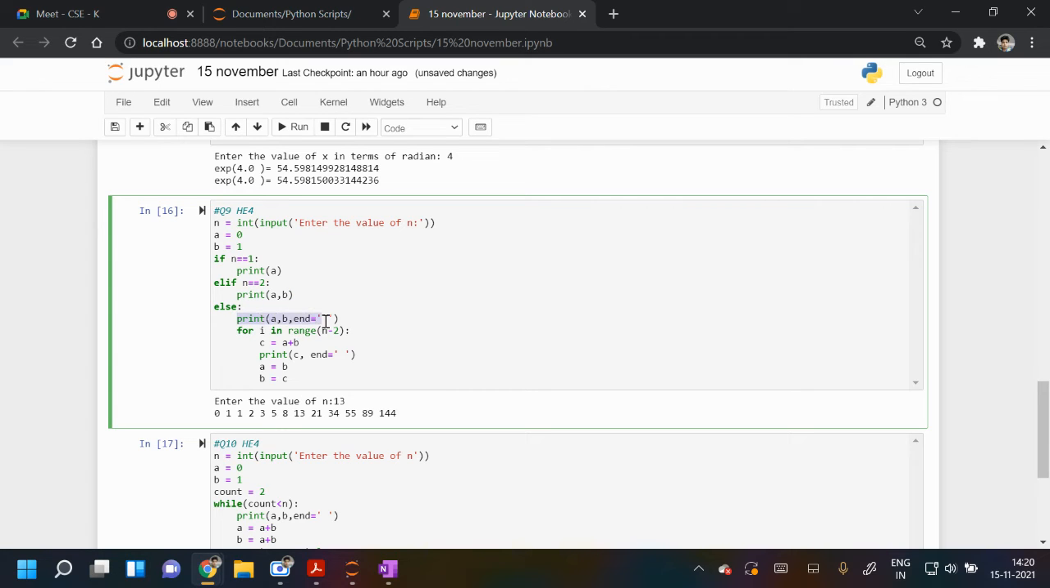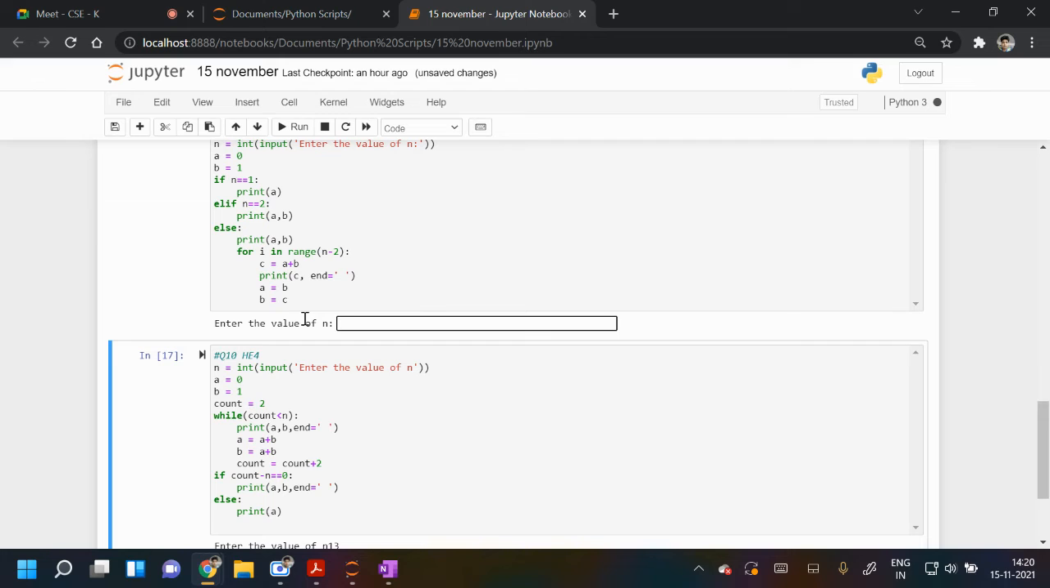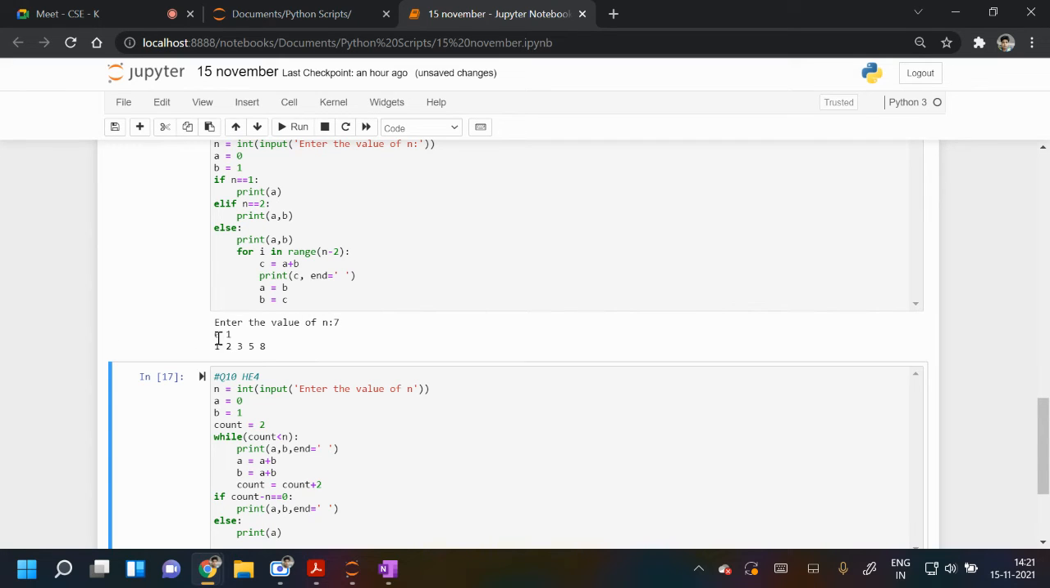Else, you first print a and b, and then you give a space, a horizontal space, because you want everything in one line. If you don't write this, what will happen? You can check this program. This is giving this output. If I remove this and write 7, it gives output on new lines, since by default print takes a new line. So you want it in one line, so you have to write this.